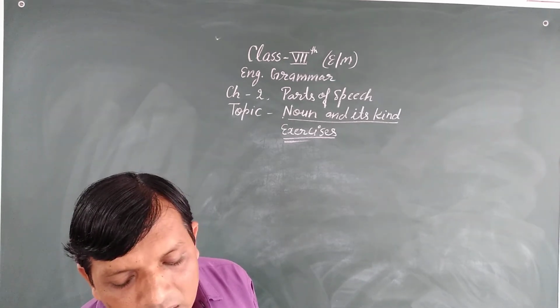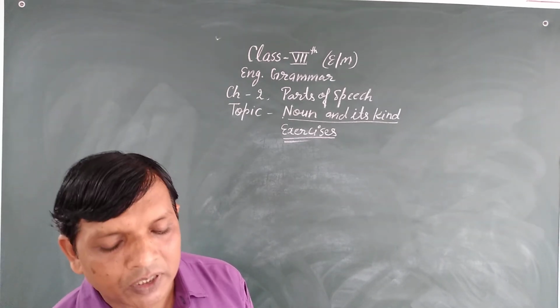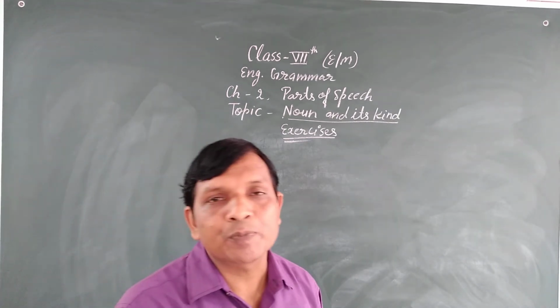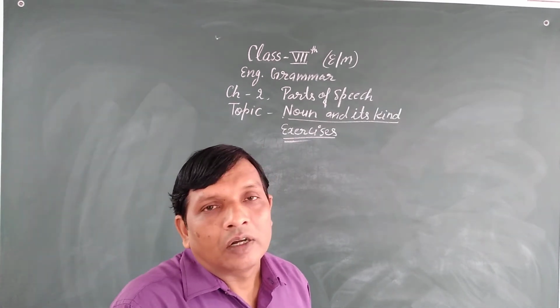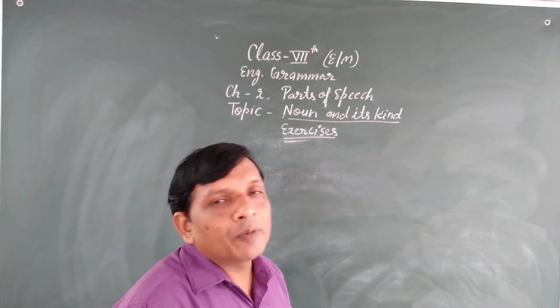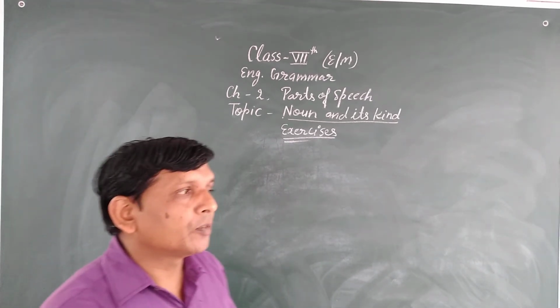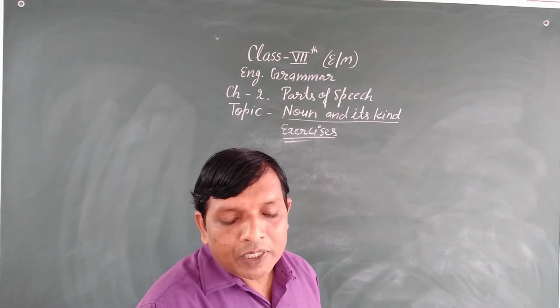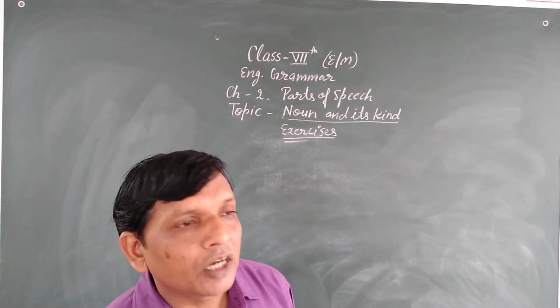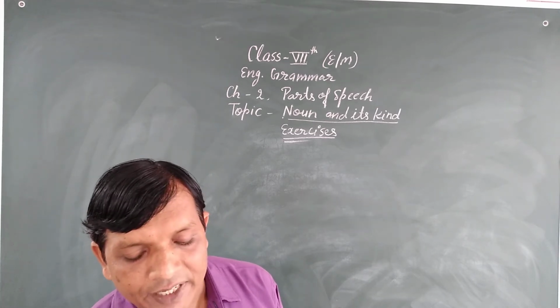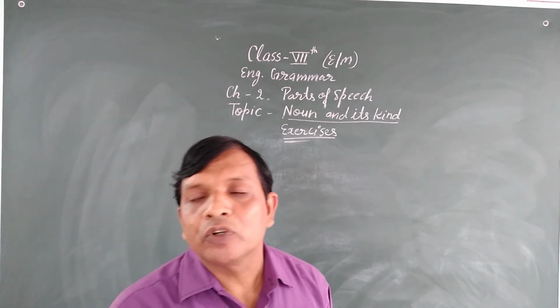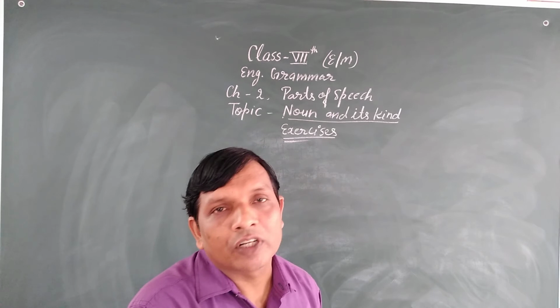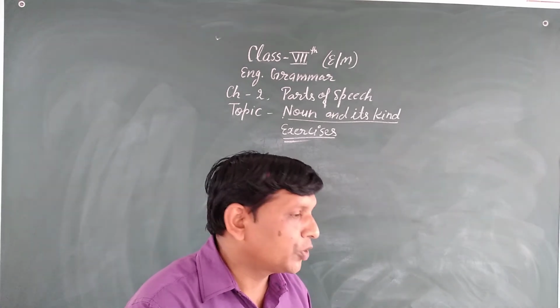Now go to question number 5. Write proper nouns for the given common nouns. Do you know what a proper noun is? A proper noun is the name of a particular person, place, thing or animal. Proper nouns are all the naming words that denote a particular person, place, thing or animal.